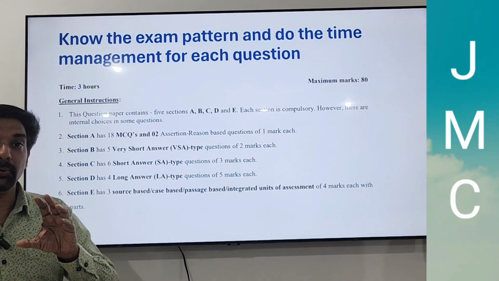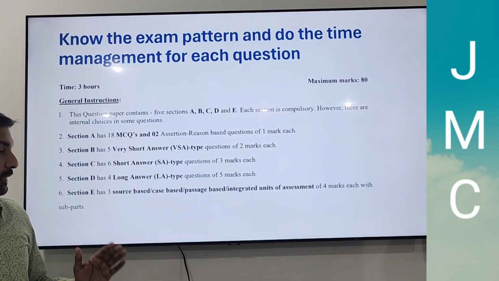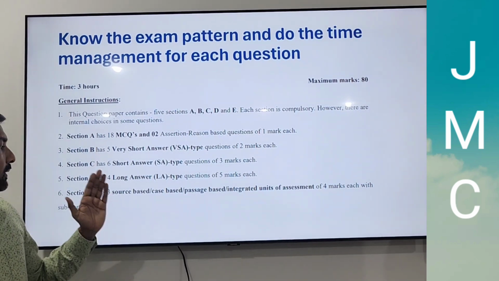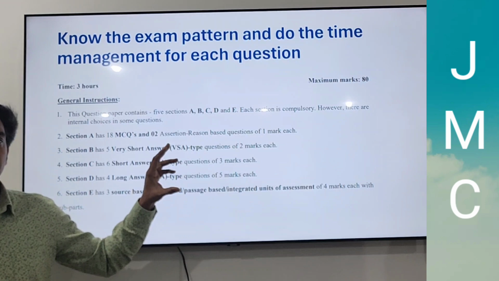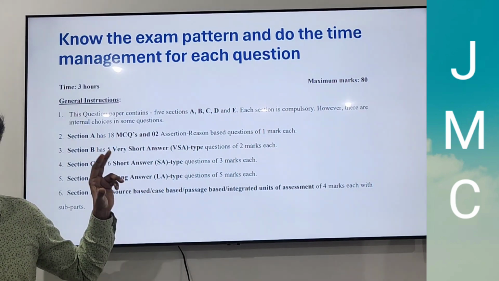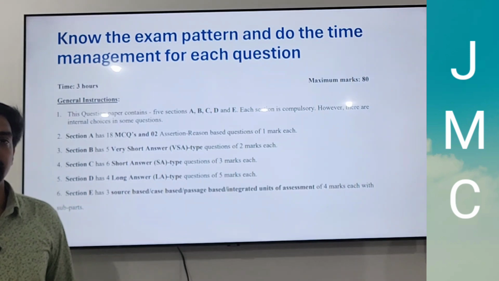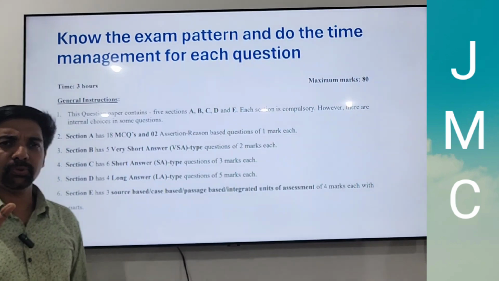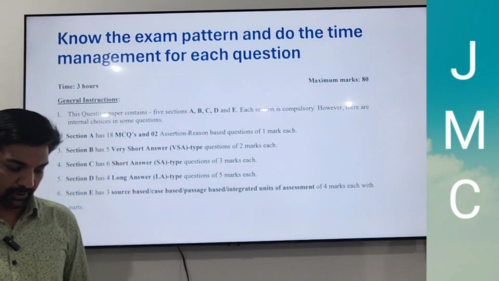Section D has 4 long answer questions of 5 marks each. And Section E has 3 case-based questions of 4 marks each. This is the pattern of the mathematics examination for class 10 and 12 students. Now let's see how to manage the time effectively for each section and for each question.